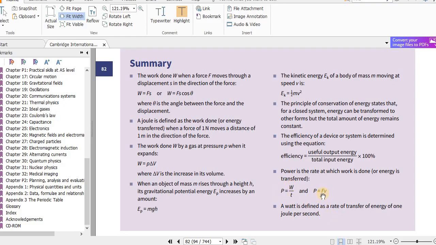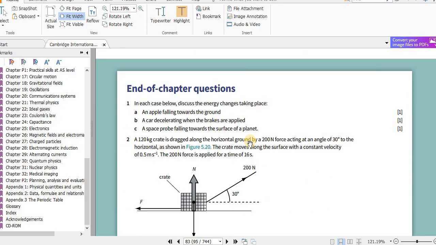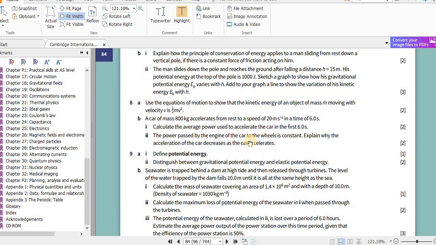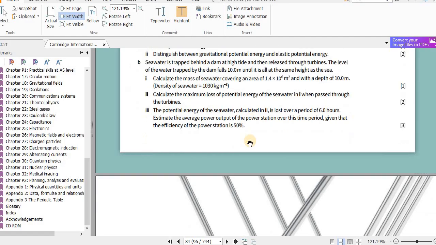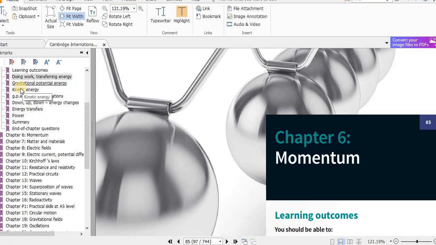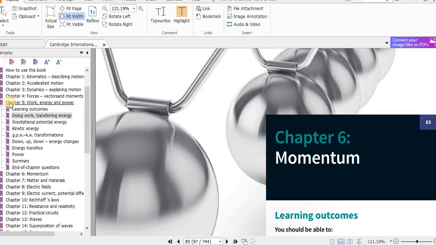We have 2 equations for power here. Okay, so answer these questions after answering the self-assessment questions and checking each solution. And the next topic is chapter 6, momentum. Okay, so this is the end of this lesson.